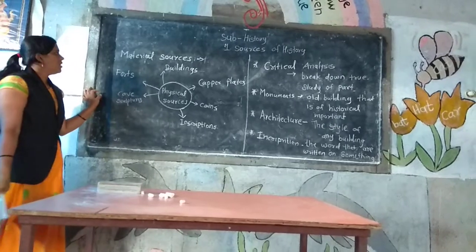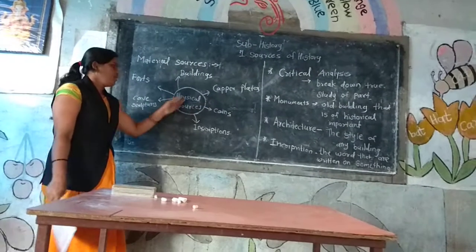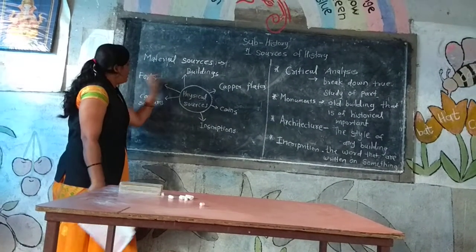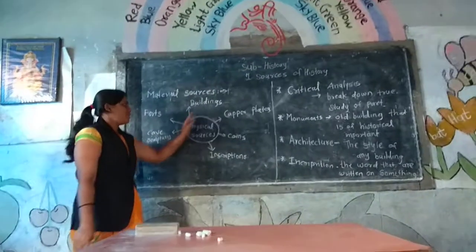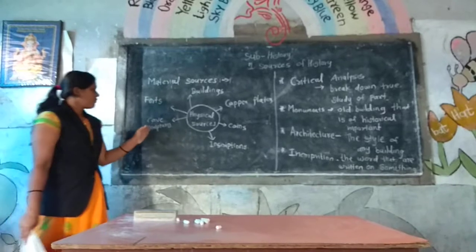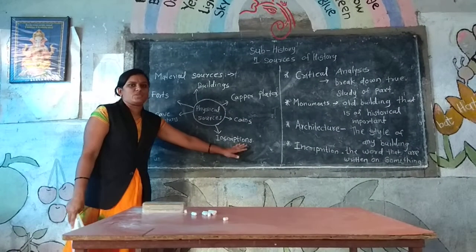Material sources, also known as physical sources, include buildings, forts, cave structures, copper plates, coins, and inscriptions.